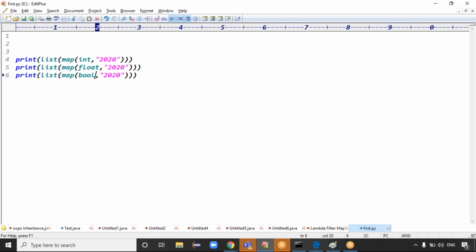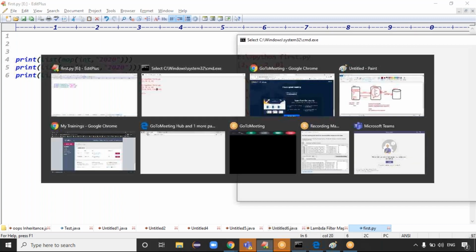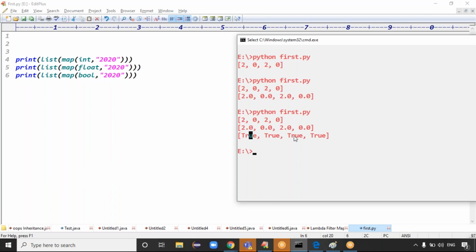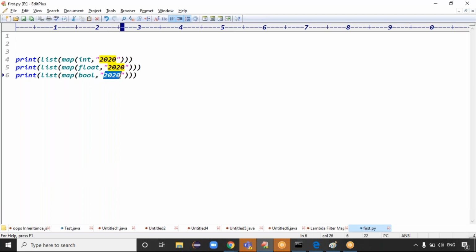False, true, false, true. Yeah, we got the output: false, true, false, true, right? Exactly, guys. But maybe you'll get the output as all trues only. Run this code and we get true, true, true, true. Because it is taking the 2020.